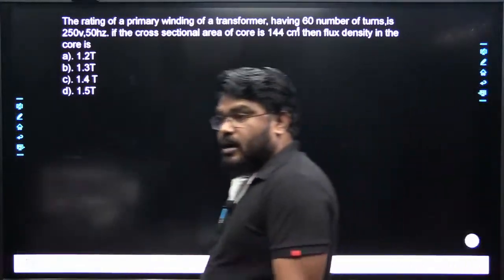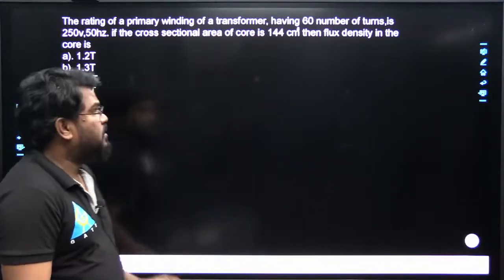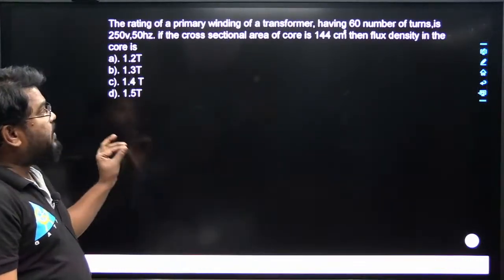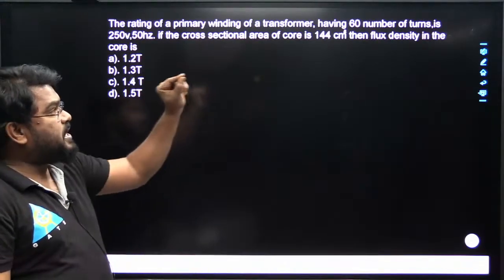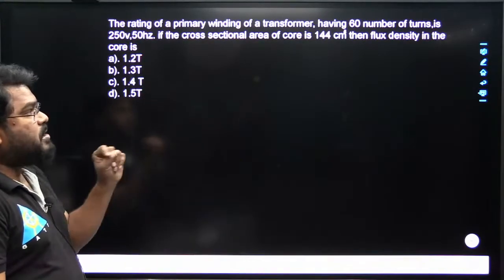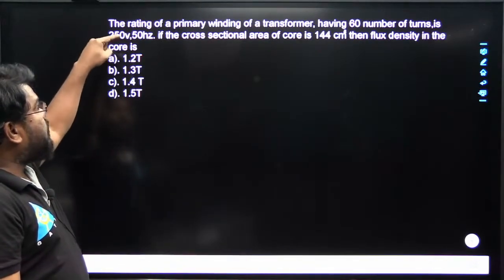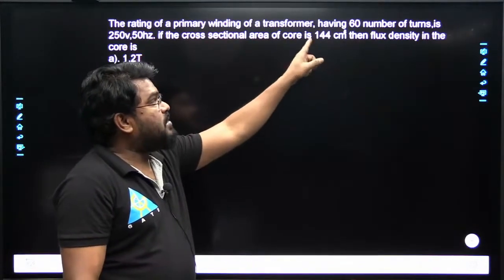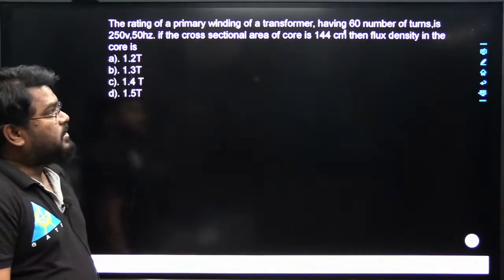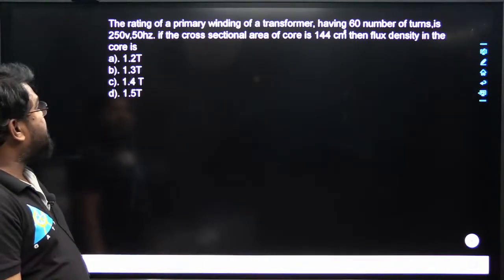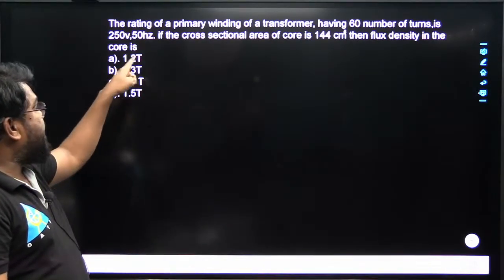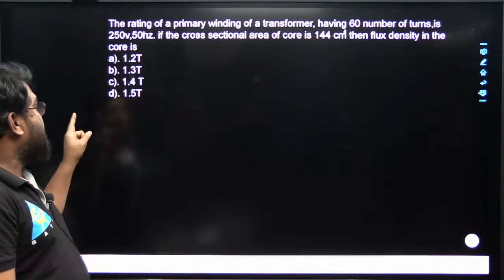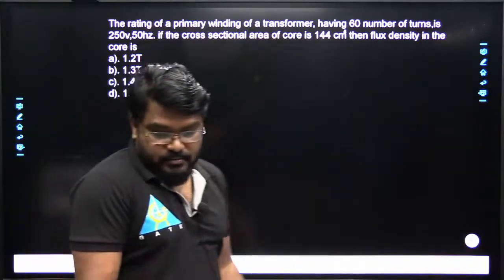Now read the question, all of you. The rating of the primary winding of a transformer having 60 number of turns is 250 volts, 50 hertz. If the cross sectional area of the core is 144 centimeters square, then the flux density in the core: option A 1.2 Tesla, 1.3 Tesla, 1.4 Tesla and 1.5 Tesla.